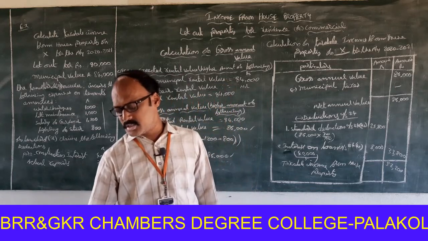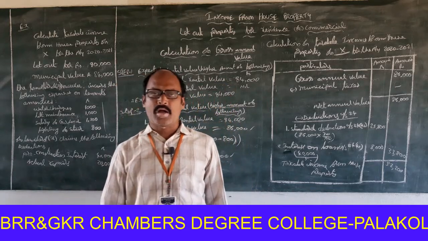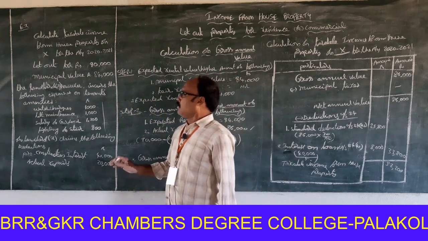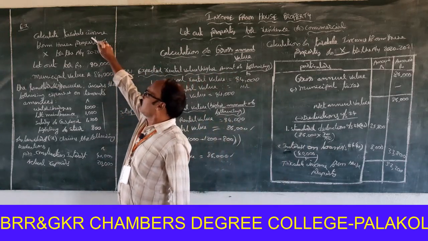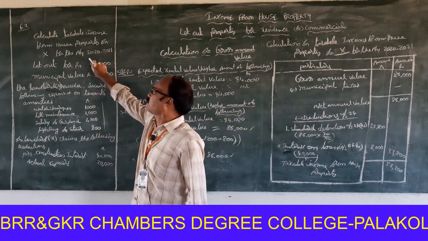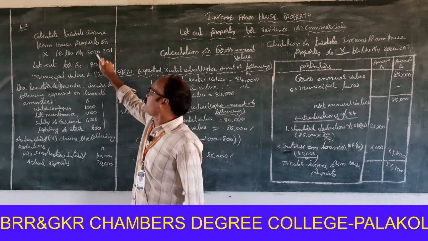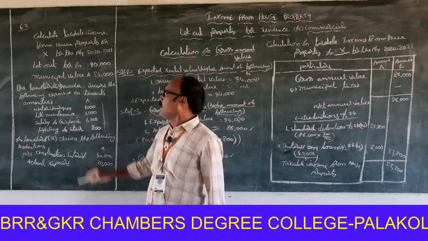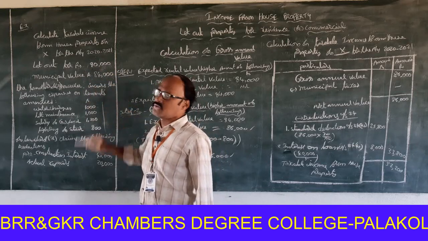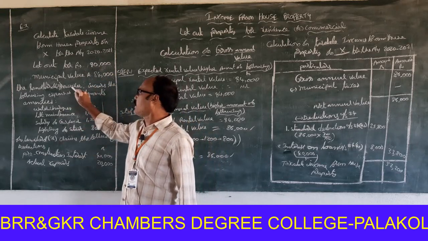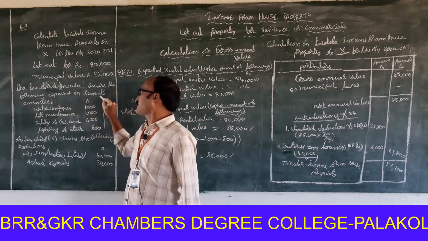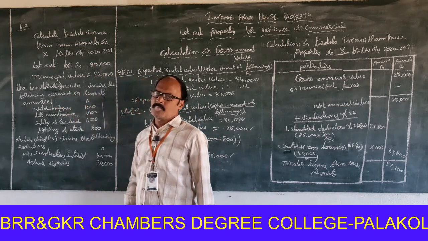Once again, this is the most important topic. The 2 points are there in this problem. Okay. Look at that one. Calculate taxable income from house property of X for the assessment year 2020-2021. Let out for rupees 90,000. Municipal value 84,000. The landlord of X, however, incurs the following expenses on tenants' amenities.